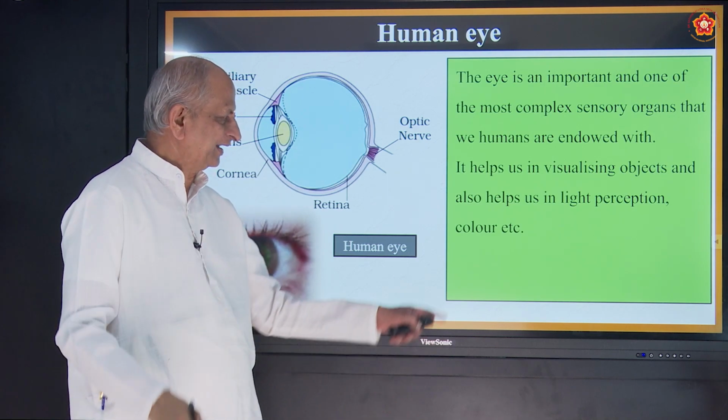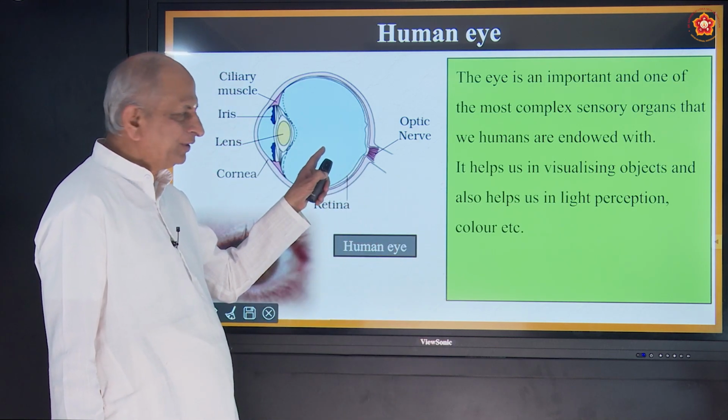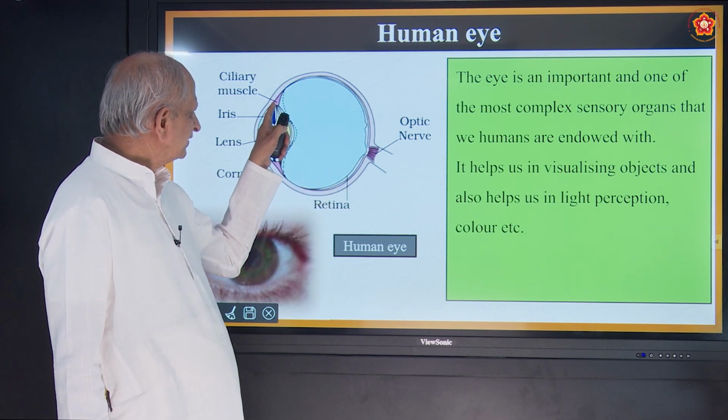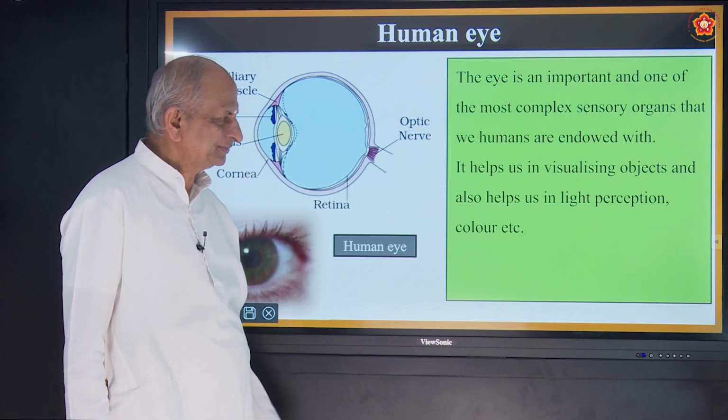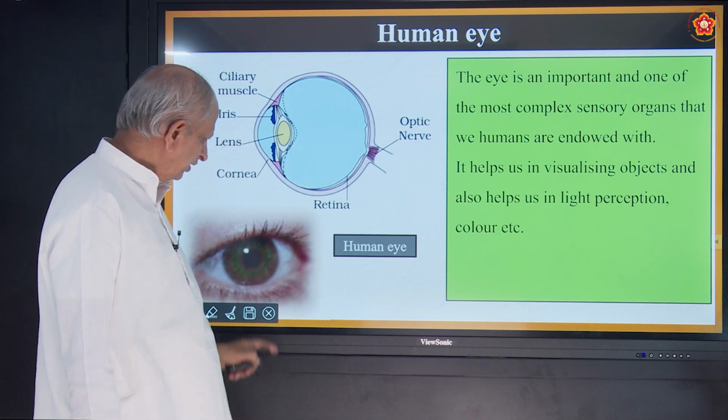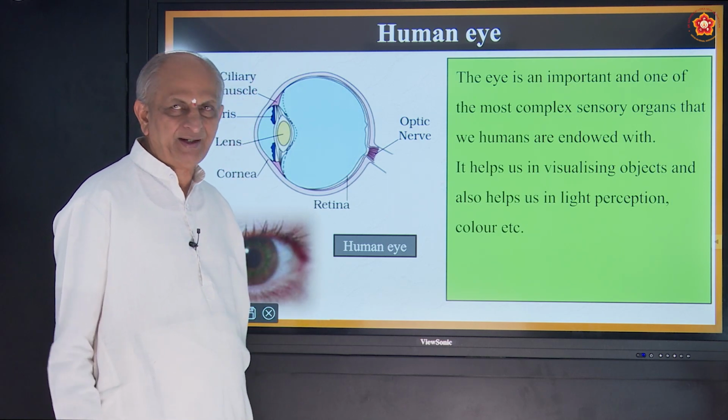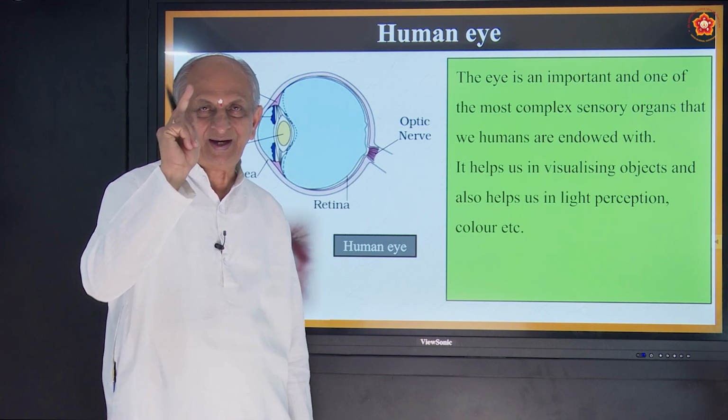This is green color. This is blue color. This is light red color or pink color, you can say. So all these colors also you can identify by the help of eye.